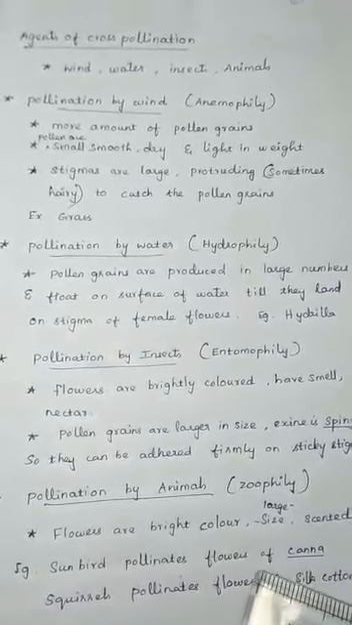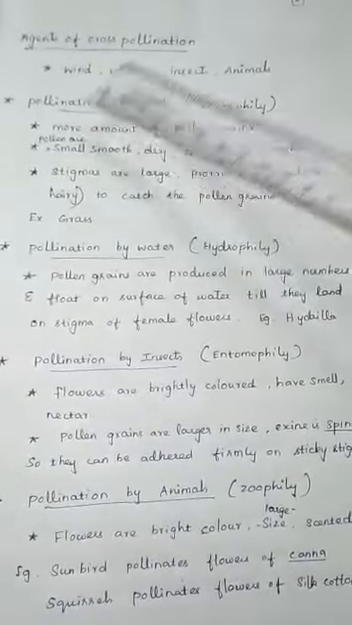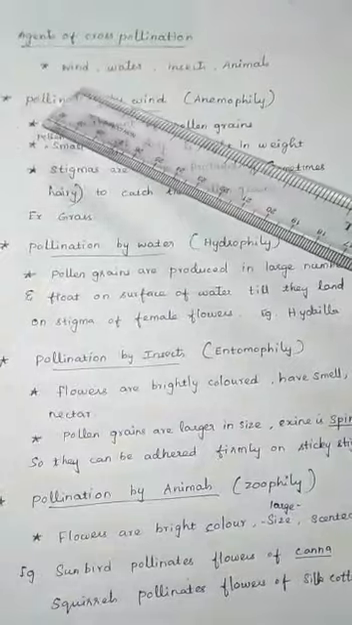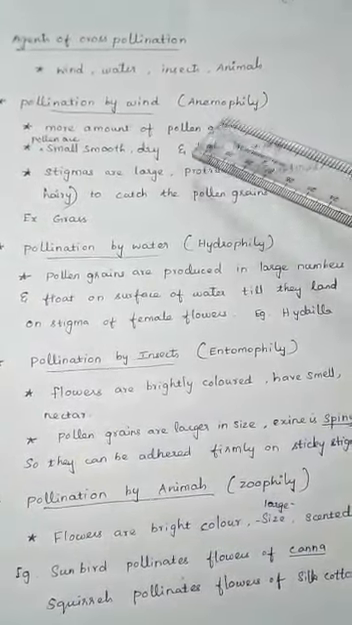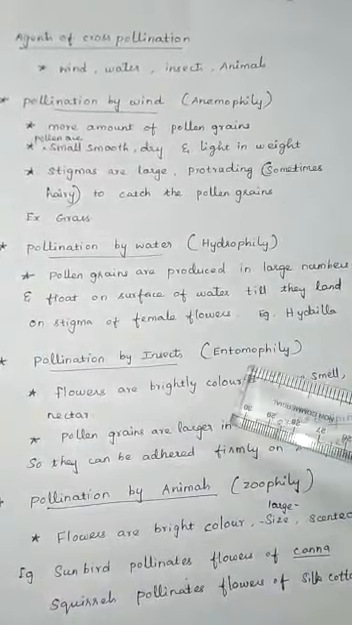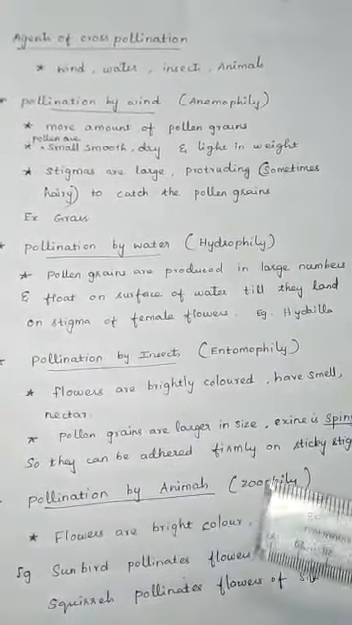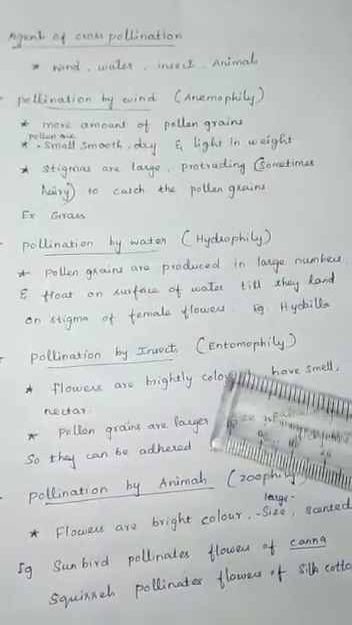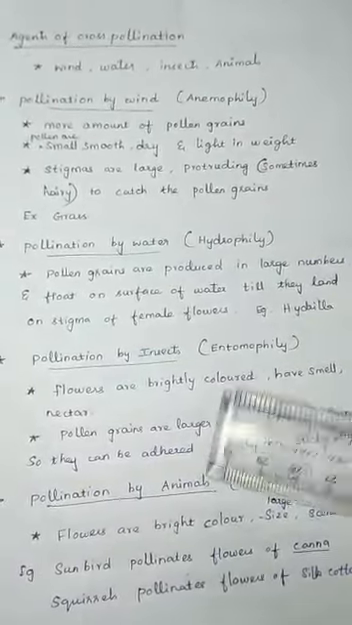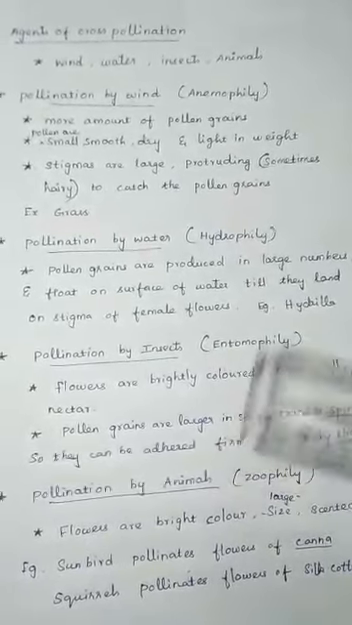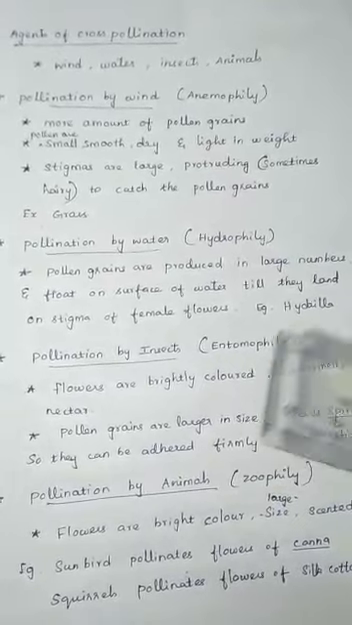So what are the agents of cross pollination? Wind, water, insects, animals. If the pollination is done by wind, it is anemophily. By water, hydrophily. If it is by insects, entomophily. If it is by animals, it is zoophily. Among insects also, different categories are there. For example, if the pollination is done by ants, it is called myrmecophily. Many examples are there.